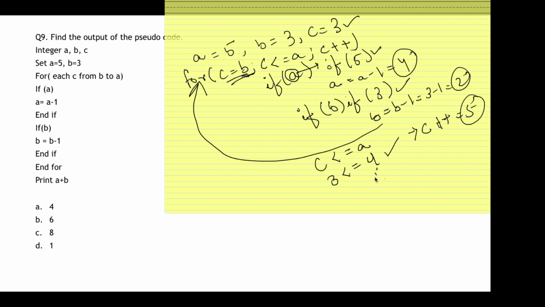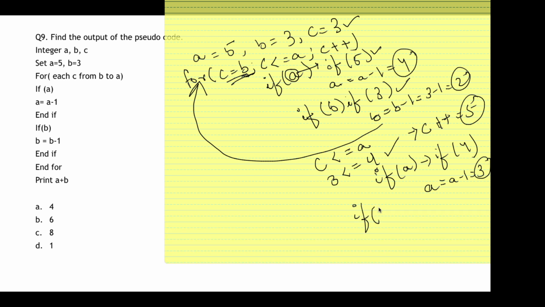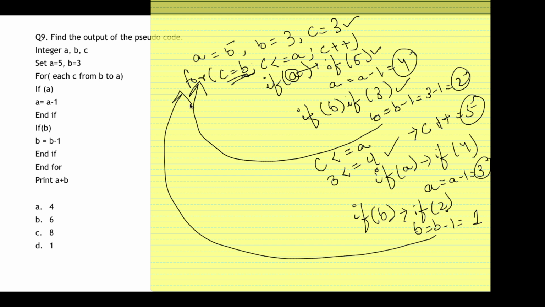So it will enter the loop. So if of a is 4, which is not 0. So it is again true. So a will be again decremented by 1, which will become 3. Now end of if. Now again if is there for b. So b of 2. Again 2 is not equal to 0. So this if will also be executed, b minus 1, which will be equal to 1. Okay. Now it will again go back to this for statement and it will check for c less than equal to a. Now c's value is 5. 5 less than equal to a's value, which is 3. Is this correct? No, this is not correct. So here the loop will terminate.